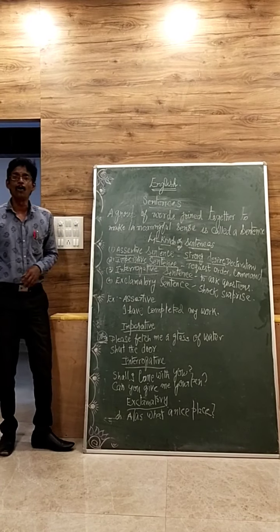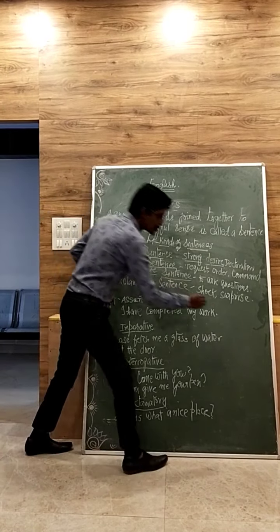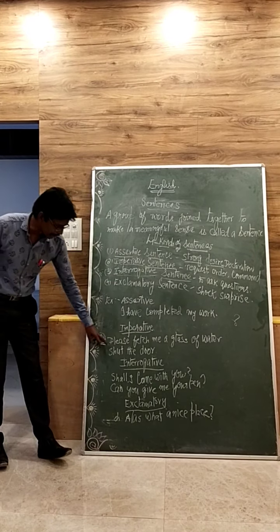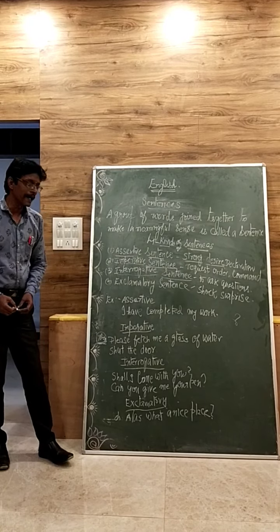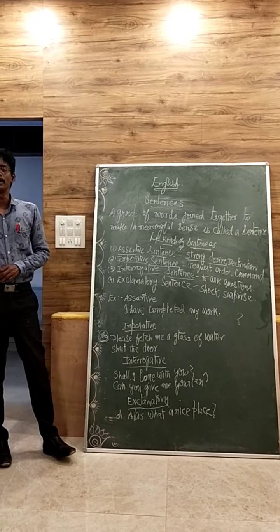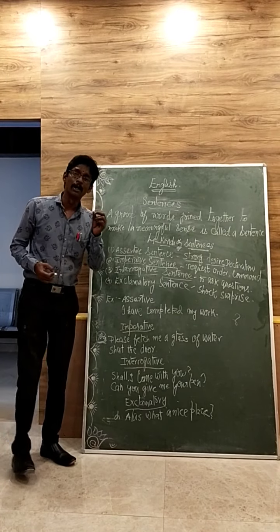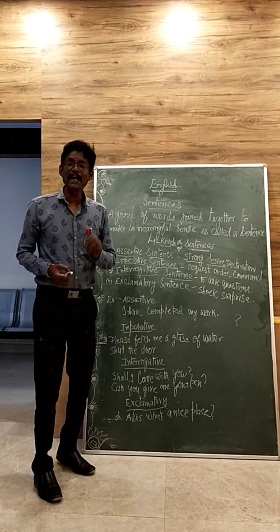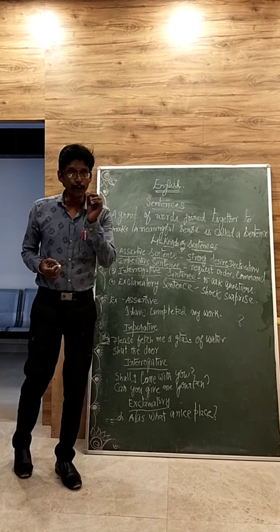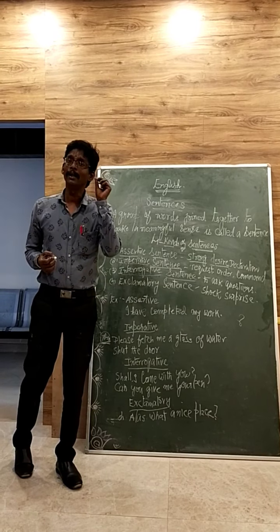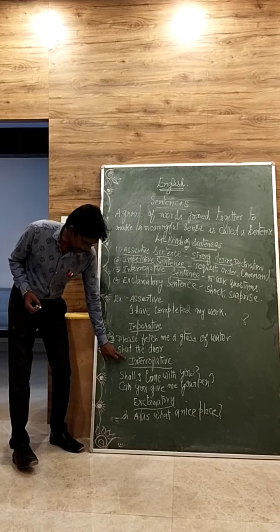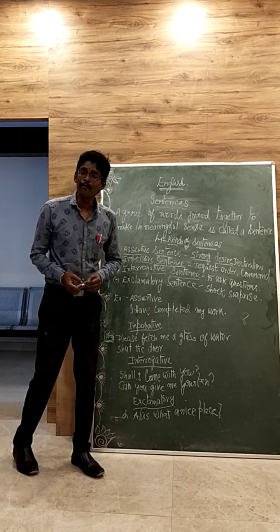Interrogative sentence always ends with a question mark. Okay, now for example, I have given here interrogative sentence. Shall I come with you? Shall I come with you? And when you are asking a question or when you are framing an interrogative sentence, the tone of your voice should have a question with it. For example, here in the interrogative sentence, shall I come with you?